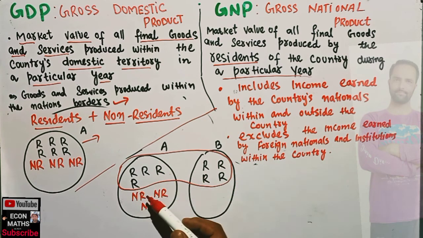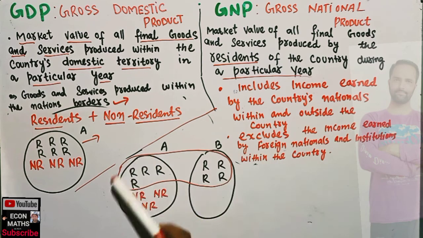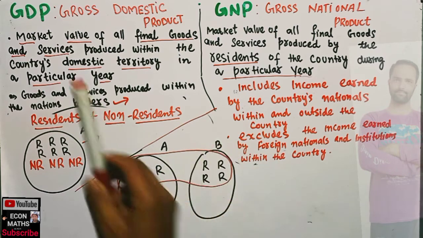We exclude the income earned by the foreign nationals and institutions within the country. We don't include the income earned by the non-residents of a country in calculating GNP, gross national product. Let me repeat it here. In calculating the GNP, we include the income earned by the country's nationals within and outside the country. We exclude the income earned by the non-residents. So this is actually the fundamental difference between GDP and GNP.